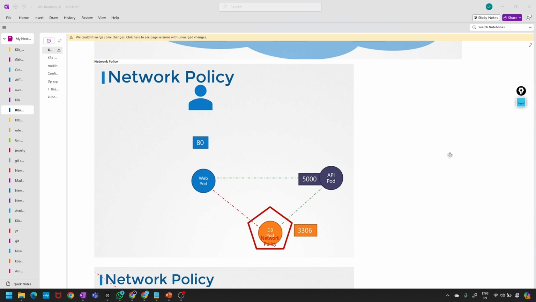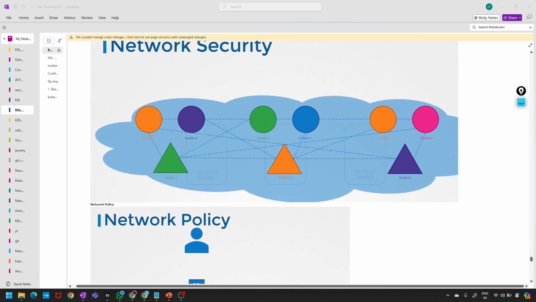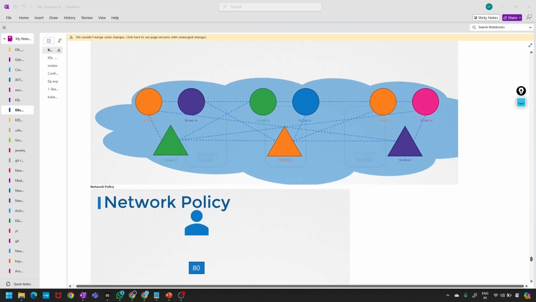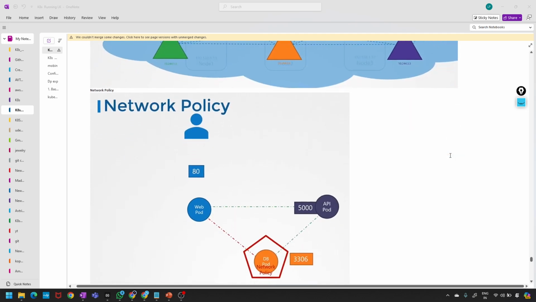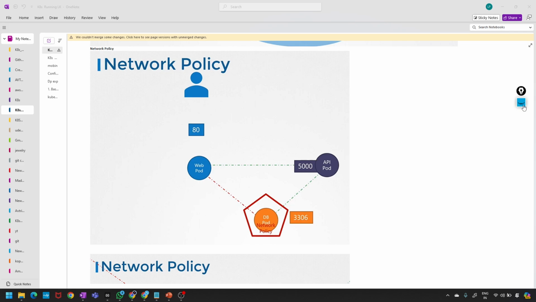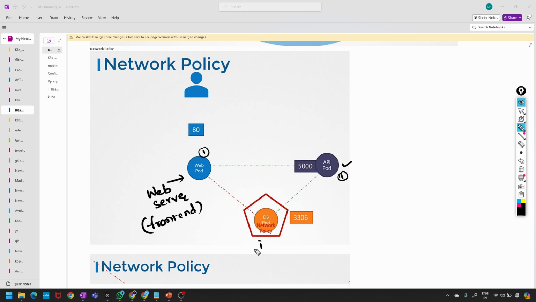For each component in the application we deploy a pod: one for the front end web server, this is the web server, this is for the front end, and this is the API, one pod, another pod, another pod.